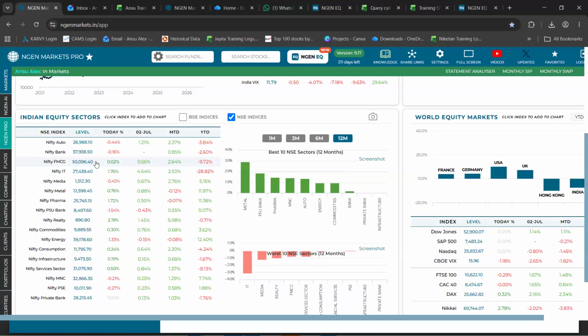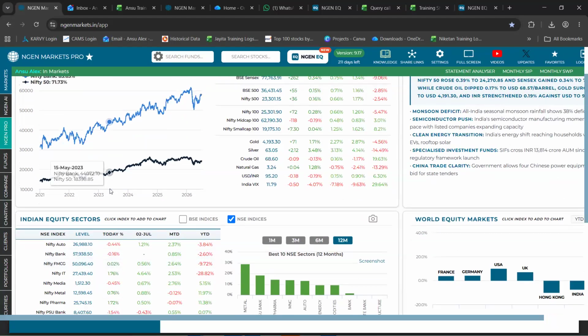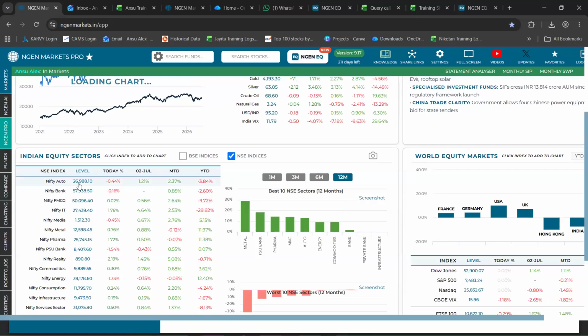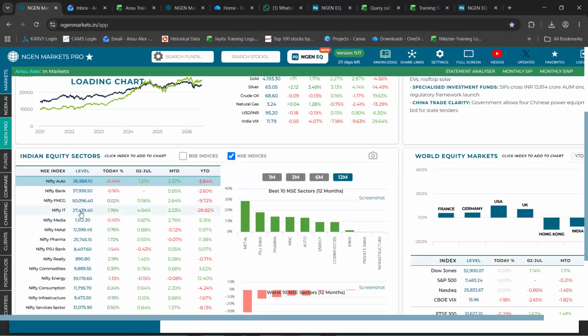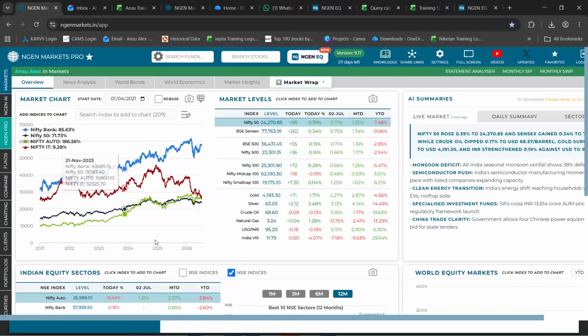Not just that, if you wish to load these indices onto the line chart on top, you can simply click on the name of that respective index and it comes up onto the line chart. Now, currently, if we are viewing the screen, we could see this blue line chart happens to be at the top, which happens to be Nifty Bank.